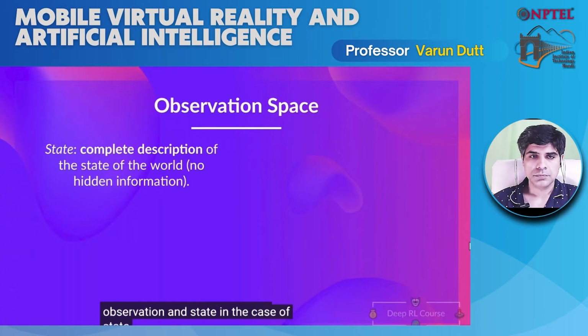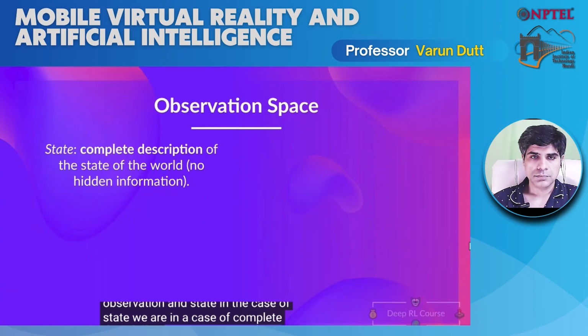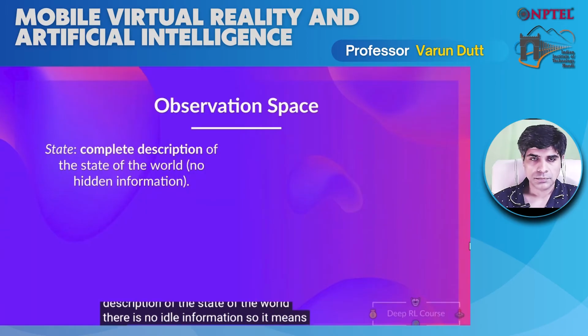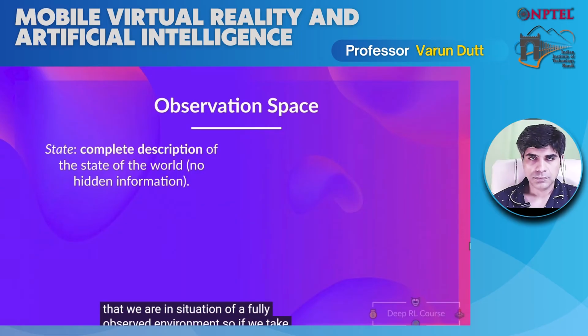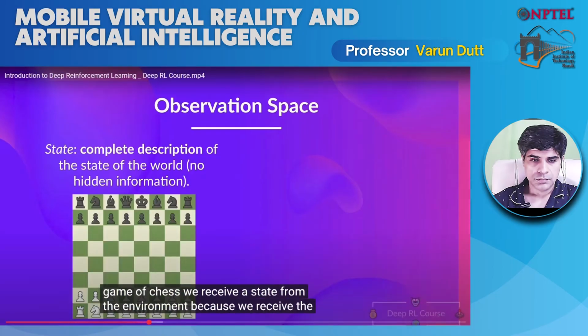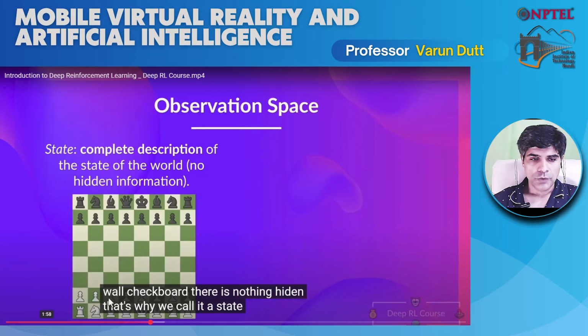In the case of state, we are in a case of complete description of the state of the world. There is no hidden information. So it means that we are in a situation of a fully observed environment. If we take the game of chess, we receive a state from the environment because we receive the whole chessboard. There is nothing hidden. That's why we call it a state. So in the game of chess, we already know our actions and the opponent's actions, and this is the complete description of the state of the world. So this is also referred to as the state.